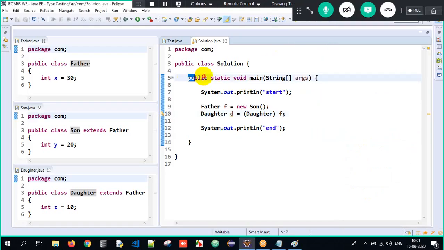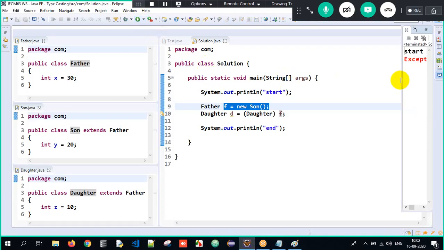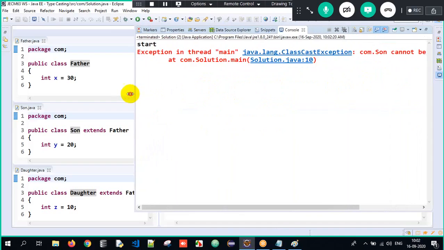Observe carefully. Execution always starts from the main method. Start will definitely get printed. Now, creating an object of subclass and storing its address into a reference of type superclass is upcasting. The Son object has been upcasted, but here it is a Daughter object. So Son is being upcasted, and we need to downcast it to Son only. If I'm downcasting it to Daughter, we will get ClassCastException. So when I execute it, start will get executed, an exception will occur and your program will get terminated.